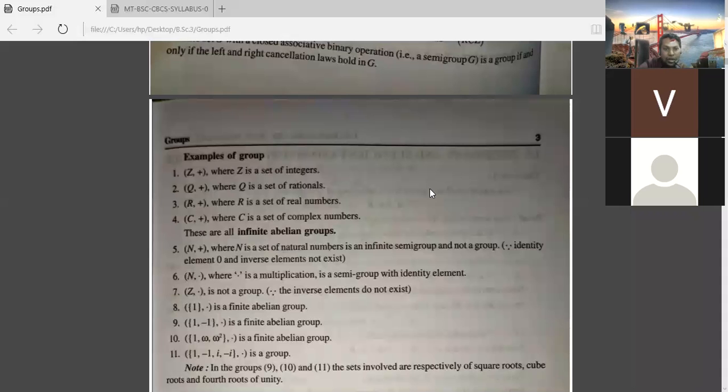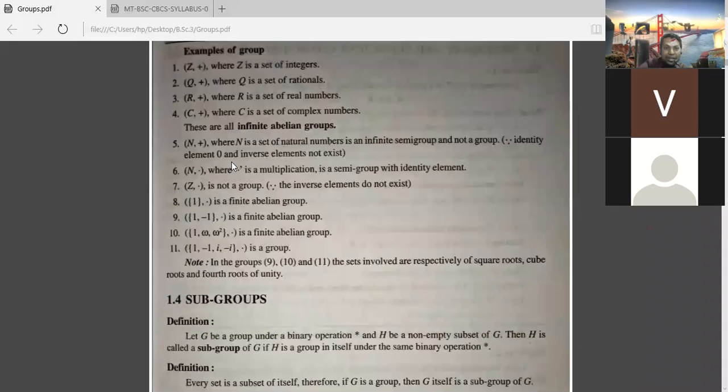Okay. Now here N plus is there. Any set of natural numbers is an infinite semi-group and not a group because N plus satisfies two properties: one is the closure law and another one is the associative law. But it does not satisfy the identity element, because already you know in case of plus, 0 is the identity element normally. But here in the set of natural numbers only the counting numbers you are taking. There is no 0. That's why this set does not contain the identity element.